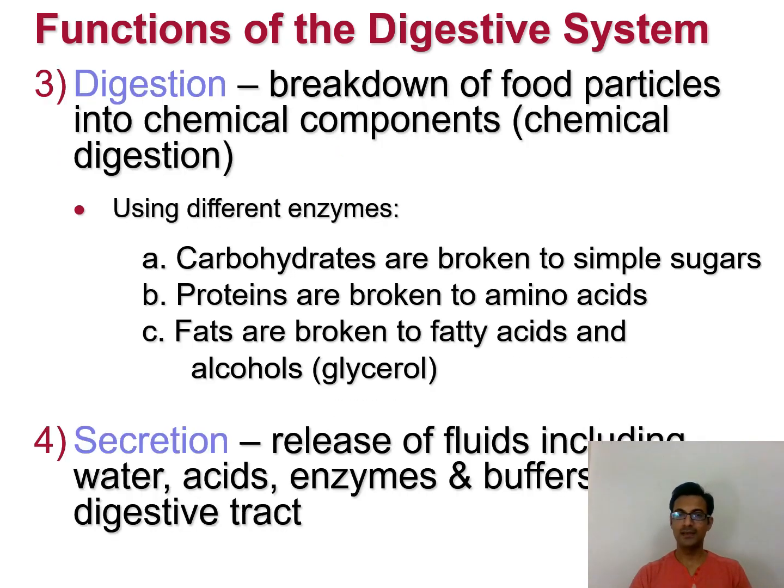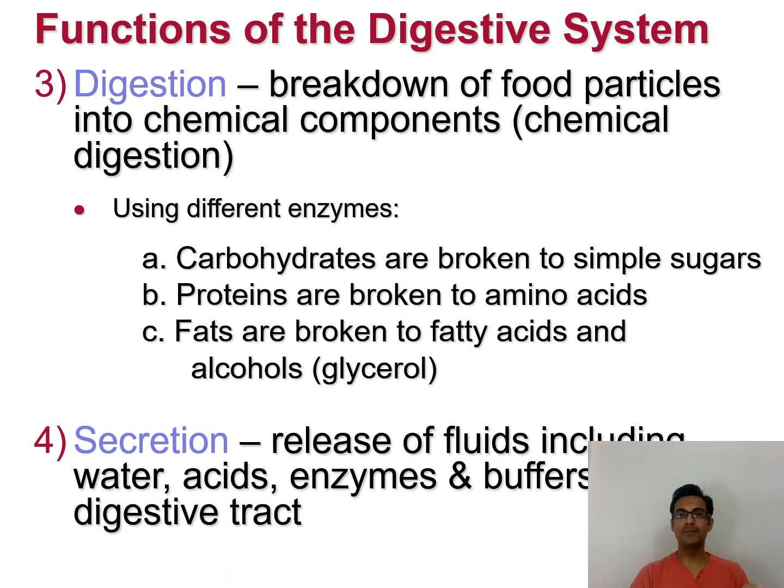Then the next important function of the digestive system, as the name itself suggests, is digestion. The major function of it is digestion. And what is digestion? It is the breakdown of food particles into chemical components, that is chemical digestion, using various enzymes and various secretions secreted by the accessory digestive organs.